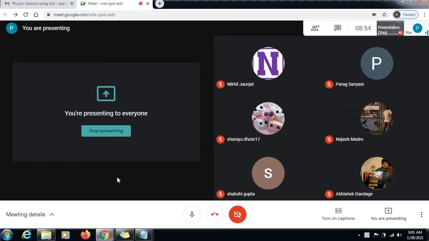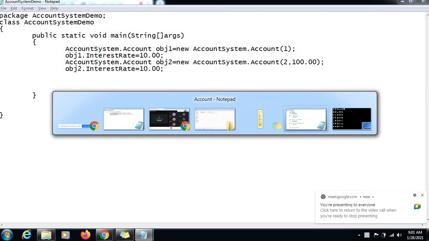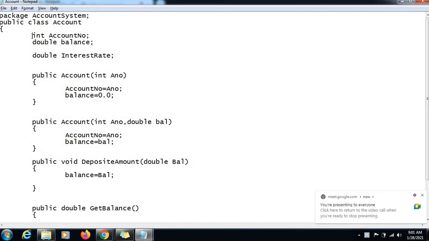Alright guys. So here in this example, having these two variables as instance variables is absolutely fine, because these two variables are going to hold the account-specific data, whereas the interest rate is going to be holding common data which is going to be the same for all the savings accounts you have in your bank, or in this case whatever objects you have